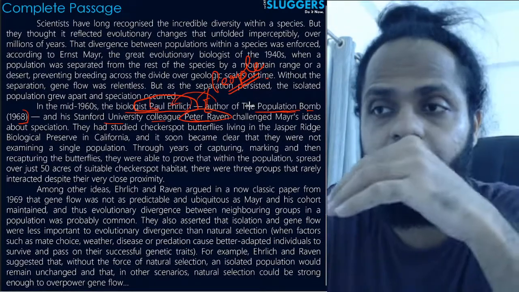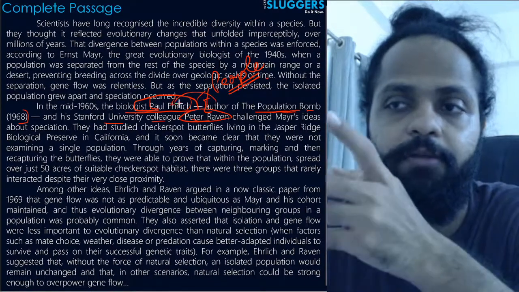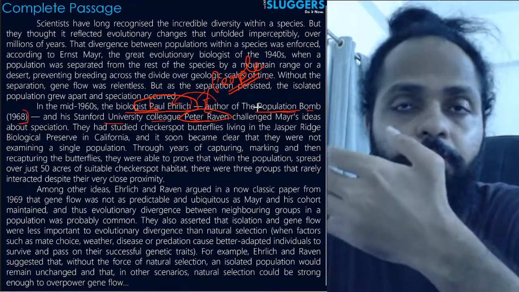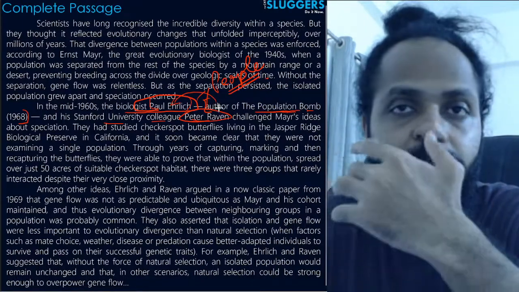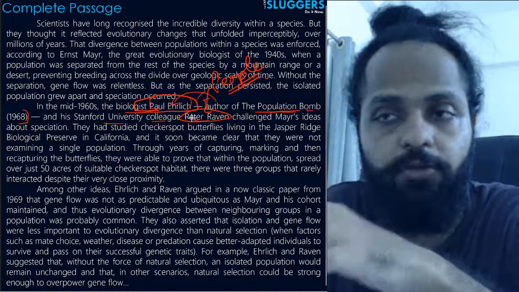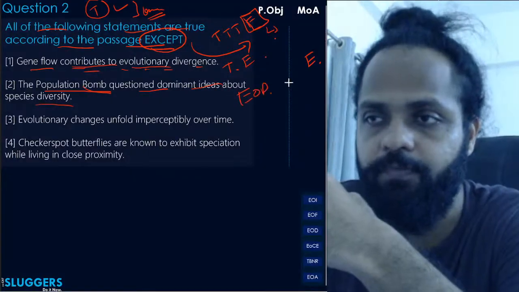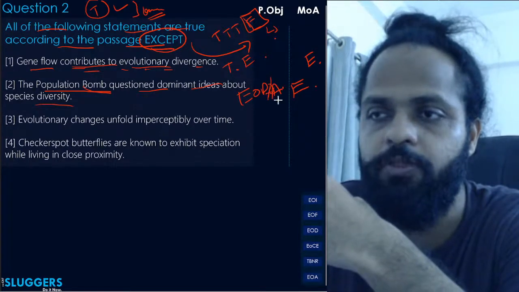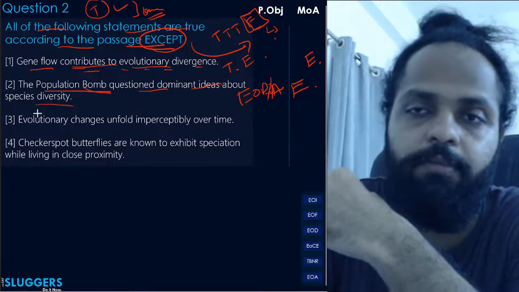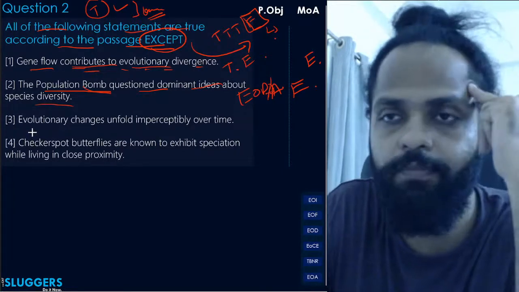तो ये पॉल एलरिच का इंट्रोडक्शन दिया जा रहा है यहाँ पे, ये नहीं कहा जा रहा कि पॉल एलरिच ने ये पॉपुलेशन बॉम्ब करके जो किताब है उसी में ये आर्ग्यूमेंट रखी है. ठीक है, so this is just the introduction of this author. Okay, so we cannot assume that. So this is an error of distortion. Eliminated the capital. Distortion slash assumption. Because many students might have simply assumed कि अच्छा हाँ उसी बुक का नाम लिखा था, उस बुक में ही बोला होगा.